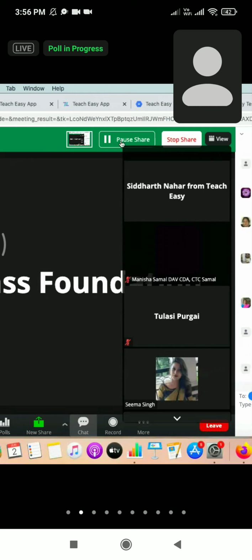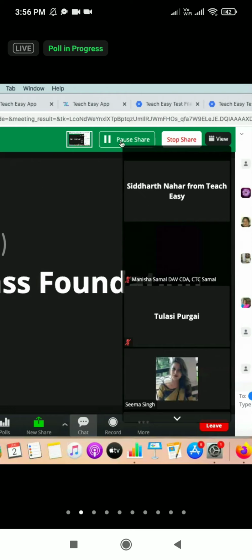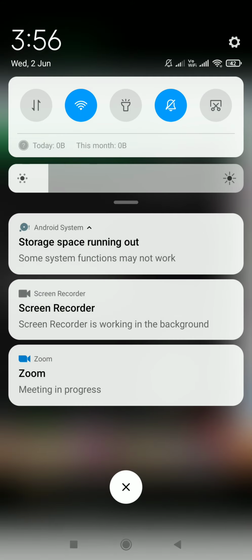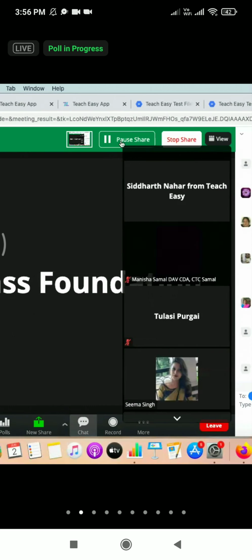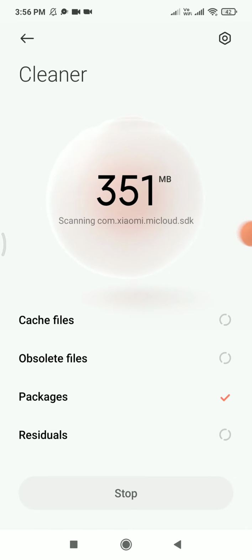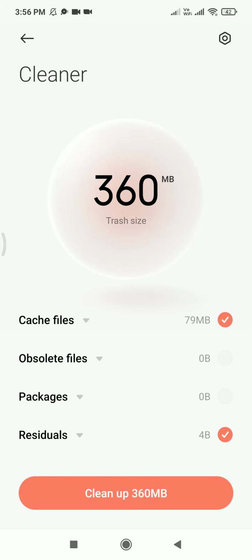In future, we can club all the files together. A better solution is the TeachEasy class that I was talking about. In a couple of days, we'll release the TeachEasy class version. You can then create a class on TeachEasy and invite your students to submit directly on TeachEasy. That way, no file management is required, no student management is required, and no downloading of files is required. Everything is handled on TeachEasy.